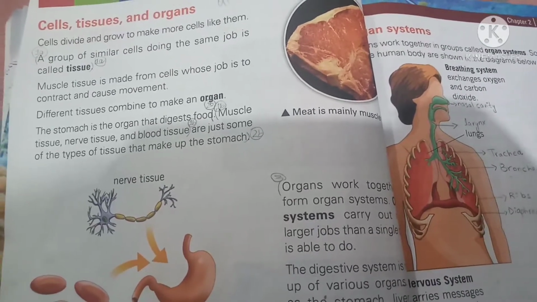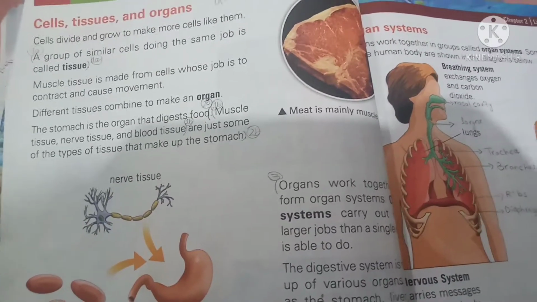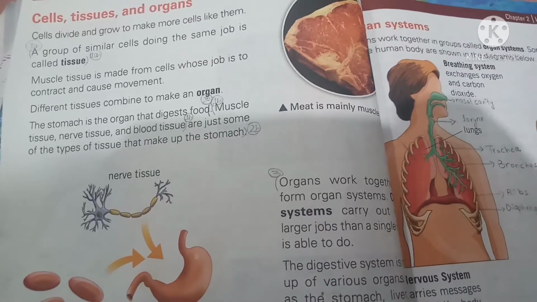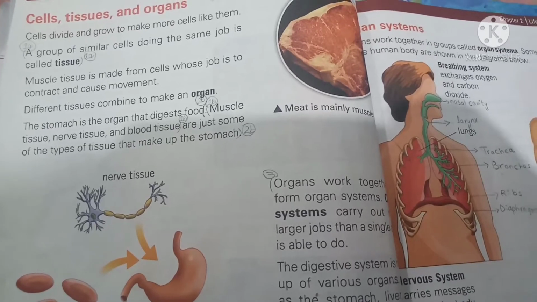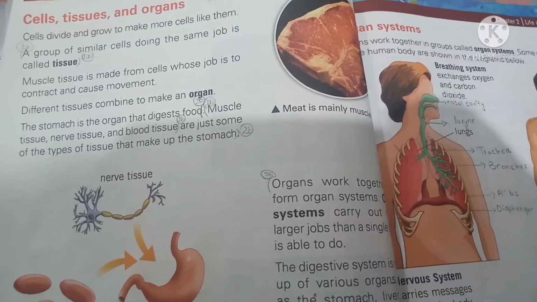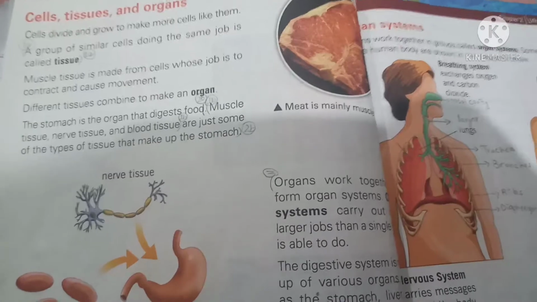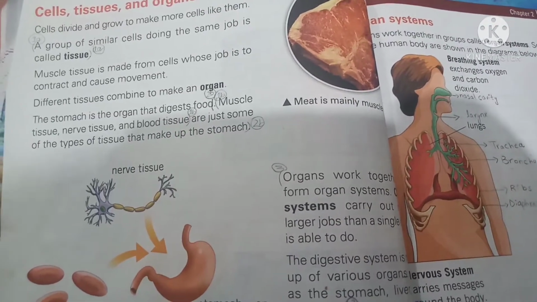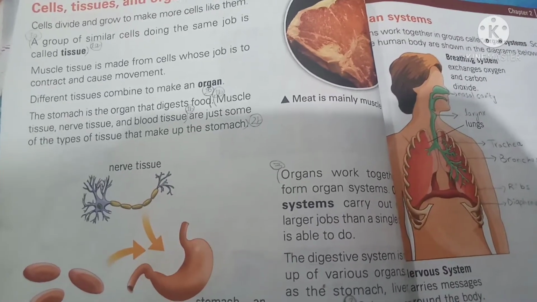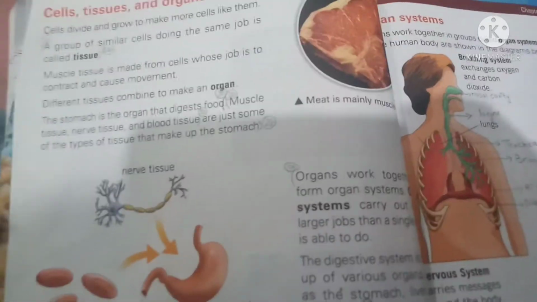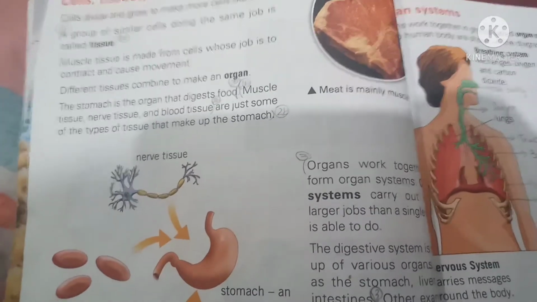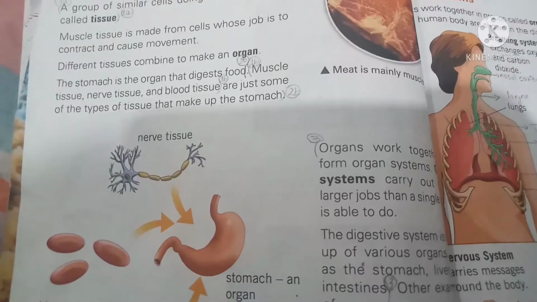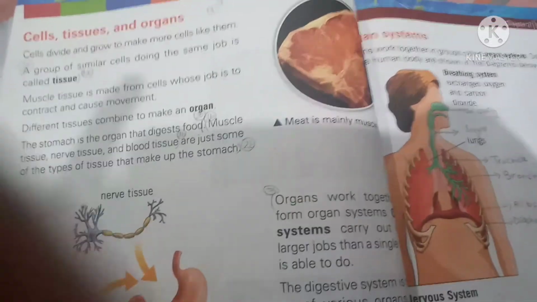Different organs means heart, stomach, intestines, liver and more organs like that, which are present in the human body or plant body. They combine to form an organ system. And when different organ systems like the digestive system, circulatory system and nervous system combine, they form an organism, a whole organism, a human organism or a plant organism.